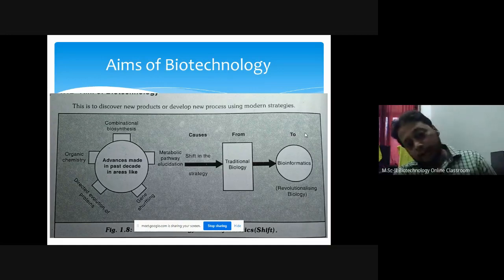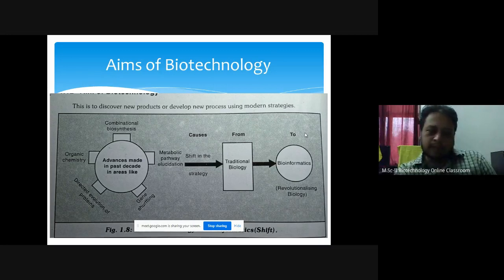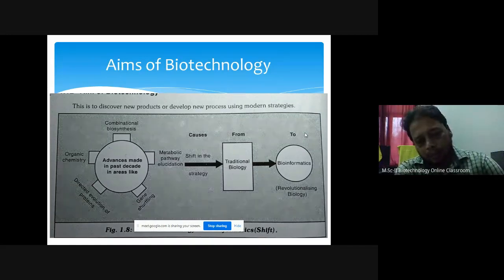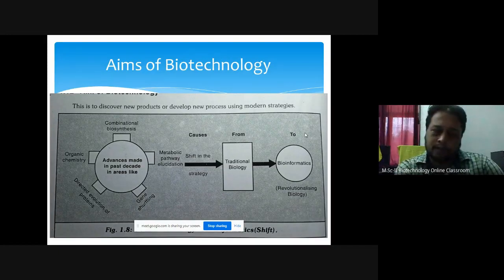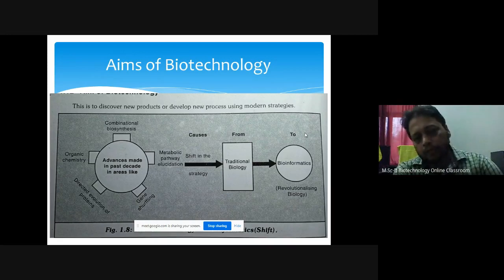Now, how will metabolic pathways be governed? They will be upregulated. Last time I gave an example: starch is present in the environment, and the bacteria want to utilize the starch. So it will secrete amylase. How will it secrete amylase? It will induce the gene. Promoter will act, and the gene will get induced. Overexpression of mRNA will take place, and protein peptide chains will form, and they will give active amylase enzyme, and this enzyme is secreted outside the cell. Then whatever starch is there will get degraded and the glucose will be absorbed.